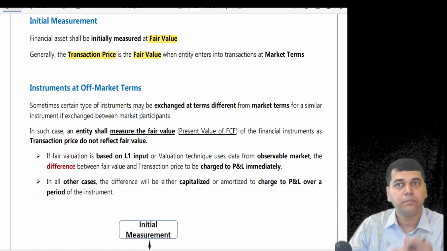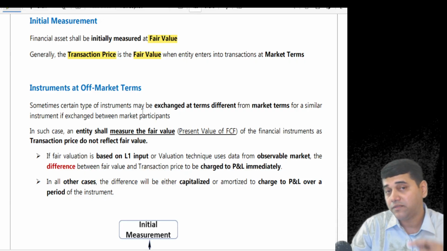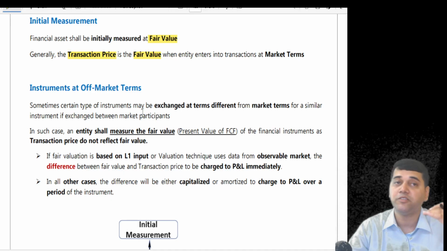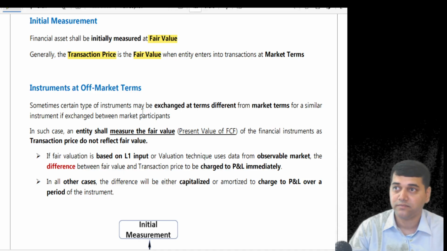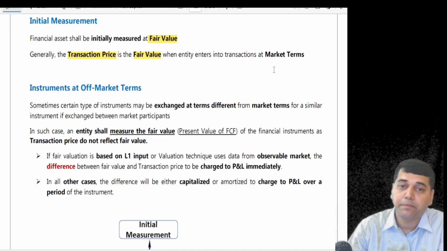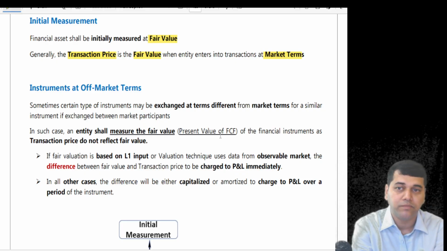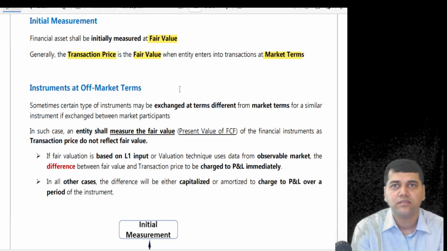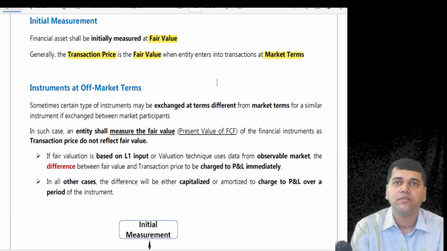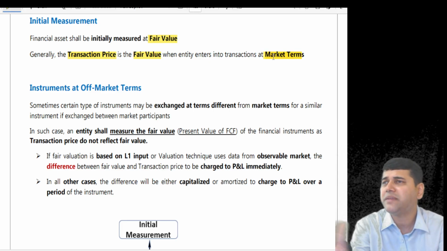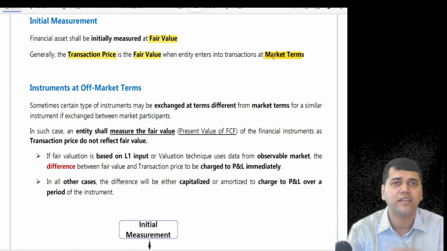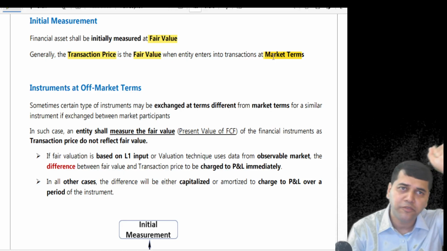Because accounts makes one fundamental assumption that when a certain transaction happens, it happens between knowledgeable parties, and the transaction happens at market terms. So if the transaction is going to happen at market terms, the transaction price is going to be the fair value. I told you, it doesn't make any difference to you. Then you say, sir, why are we learning this? It's the same as your first PUC accounting.